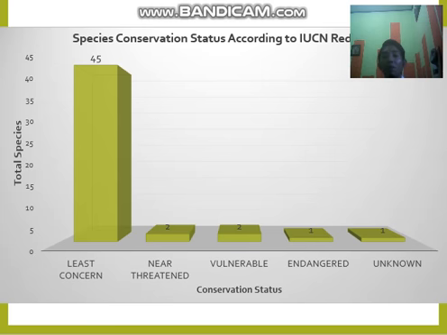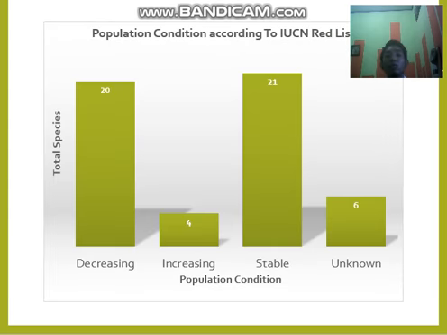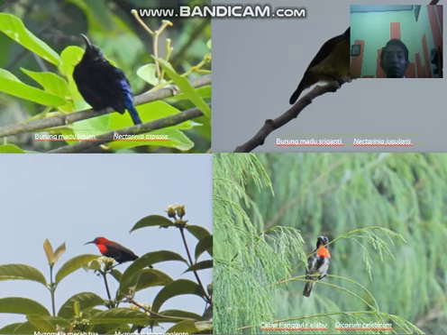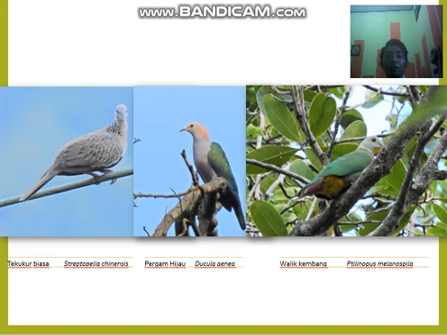From the 51 species, we found 1 endangered species. We also tried to figure out the population condition according to the IUCN report. Some of the species have decreasing populations. And this is the picture of the species that we found in this study area.